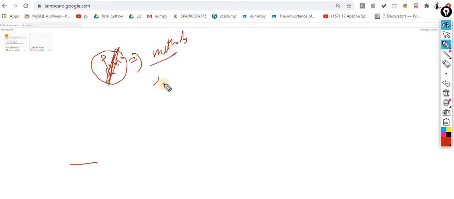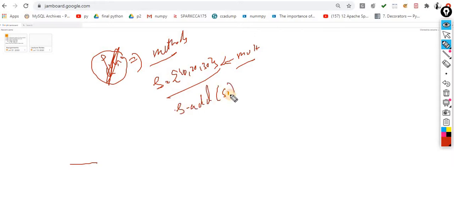Let's suppose you want to add. First we understand the methods, sorry, not functions, the methods. So let's suppose this one is a set, and you want to add something. This falls under the mutable objects. When I say these are mutable objects, it means that you can insert an item over here. So s.add(50). Now this 50 is added into this set. So if I print s, the output would be 10, 20, 30 and 50.